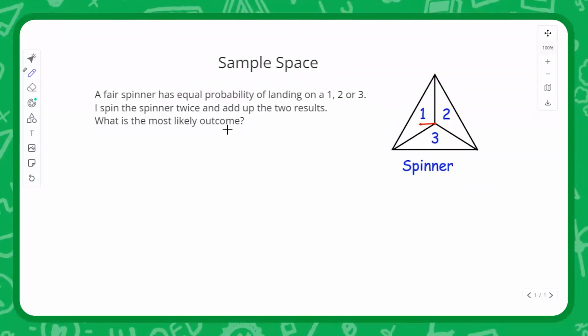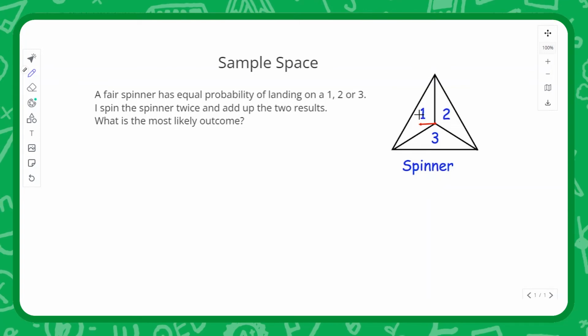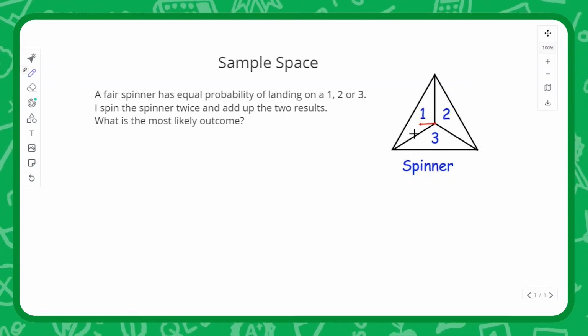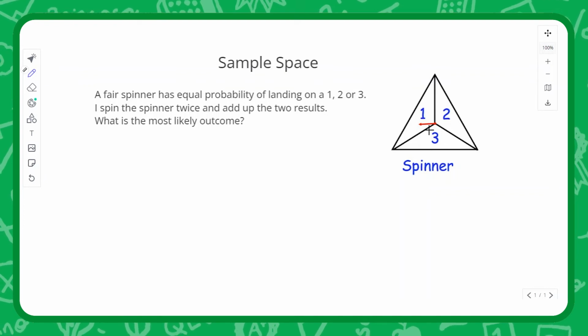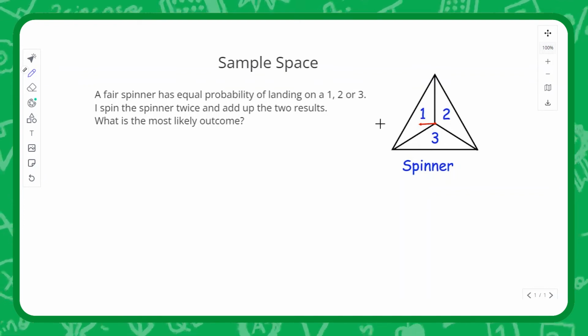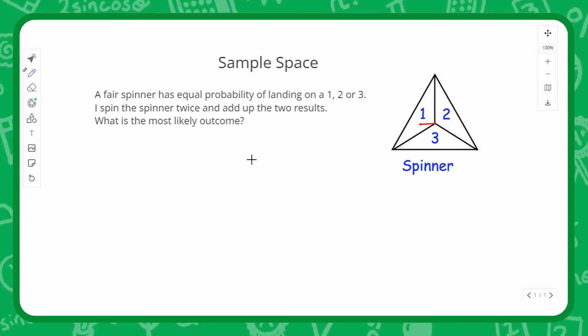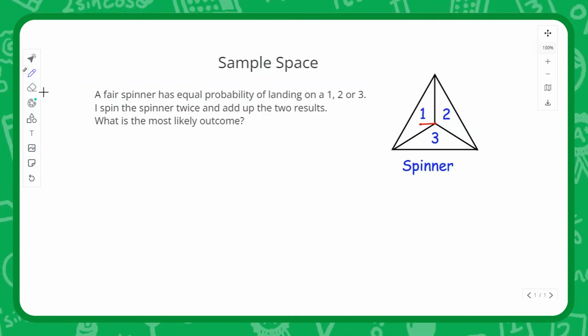Now, you might be thinking, what difference does it make? If it's a fair spinner, I'm just as likely to get a 1 plus 3, which is 4, as I am to get a 2 plus 3, which is 5. So it doesn't matter. All my outcomes are equally likely, right? I'm afraid that's not true. You'll see why right now.